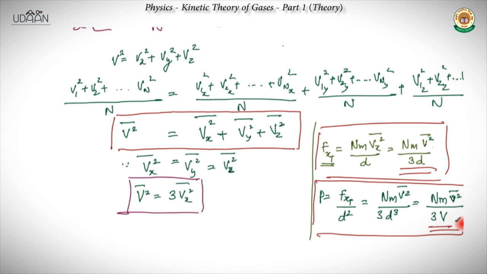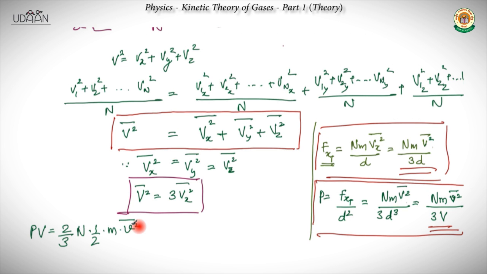We can write that down as PV equals 2 by 3 into N, capital N, which is the number of particles, into half into m, which is the mass of a particle, into V square bar.